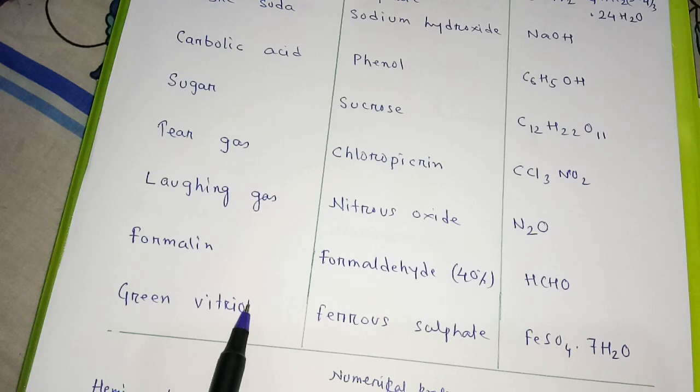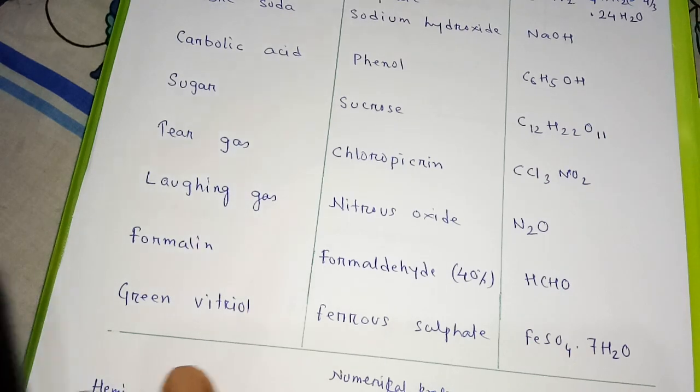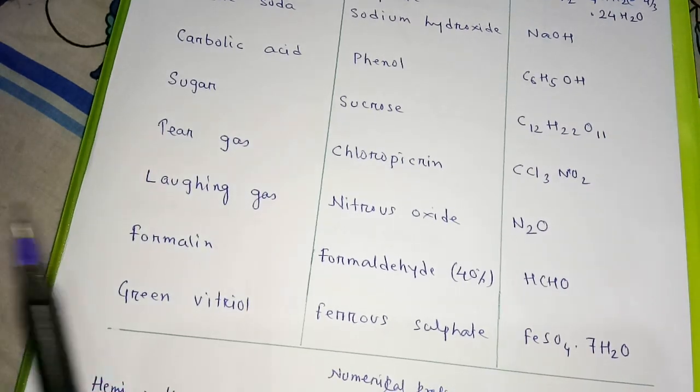Then we have green vitriol, ferrous sulfate, FeSO4.7H2O. We have blue vitriol also, CuSO4.5H2O. White vitriol is there, ZnSO4.10H2O. So some of the common ones that I have taken.